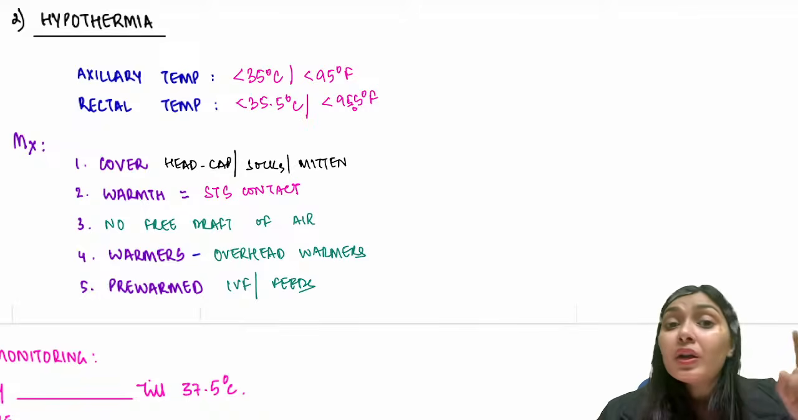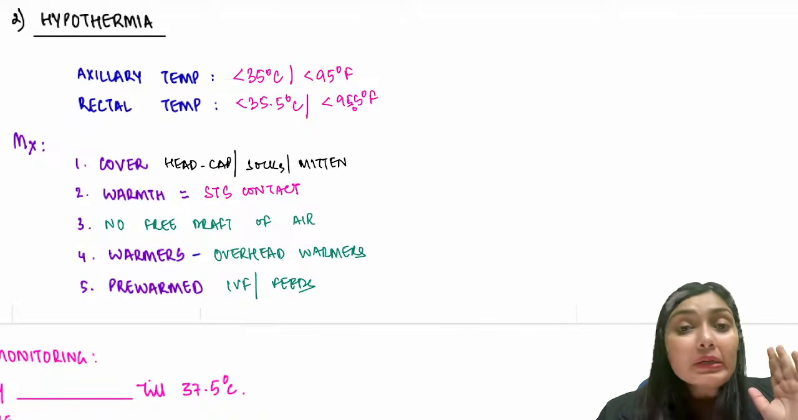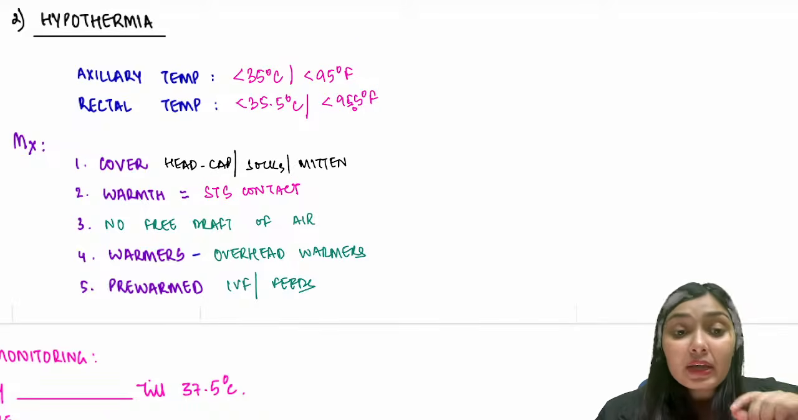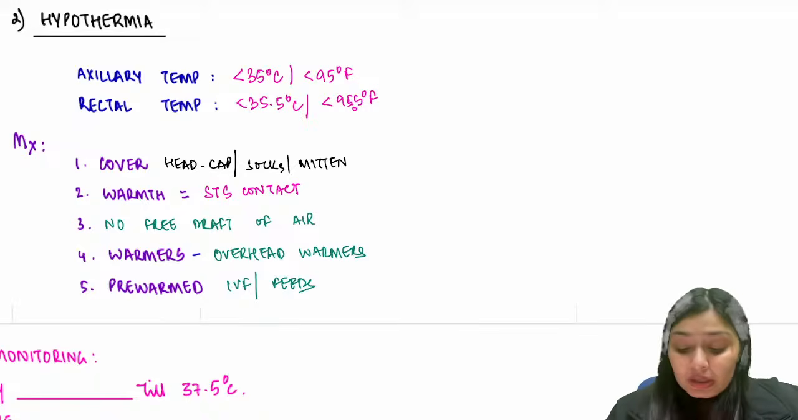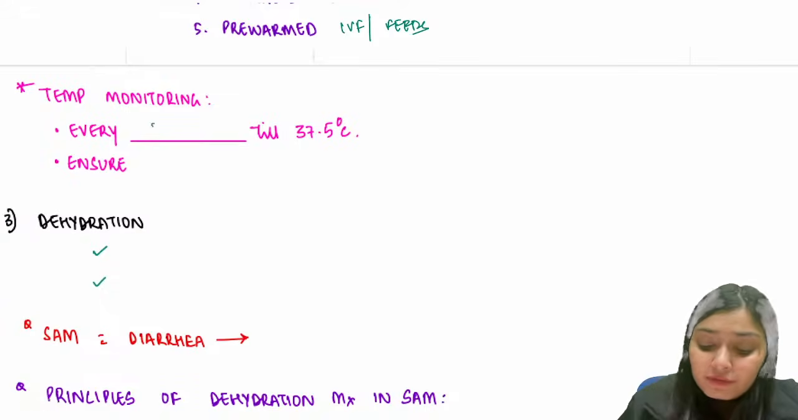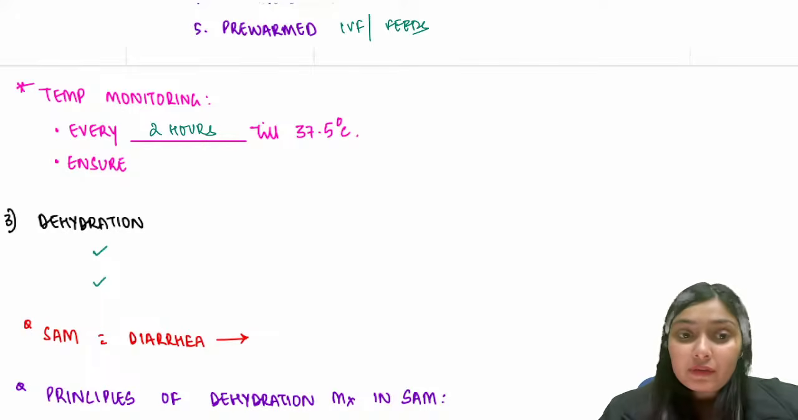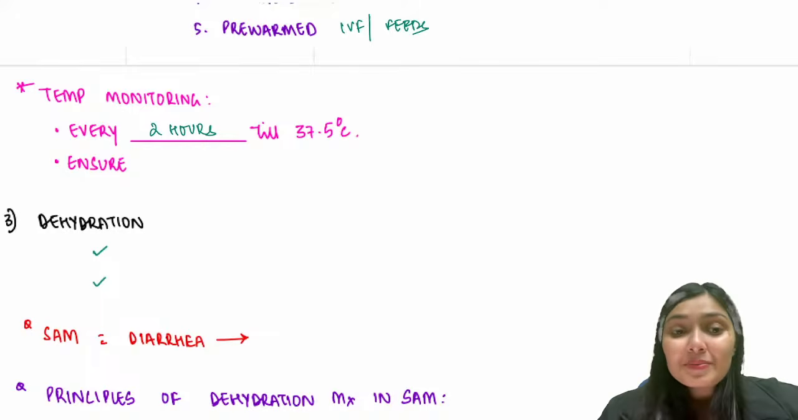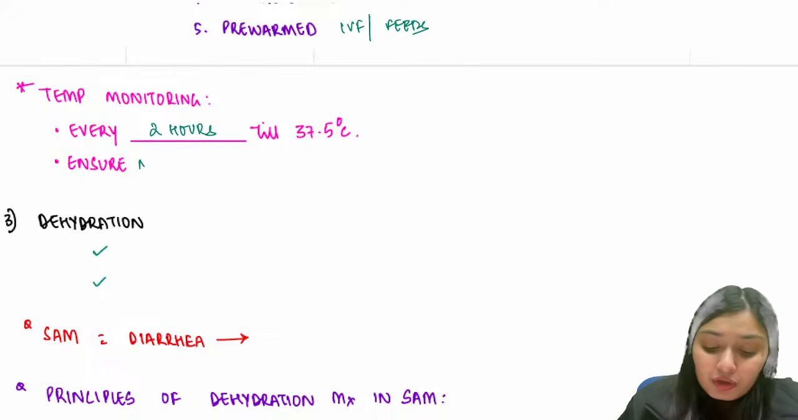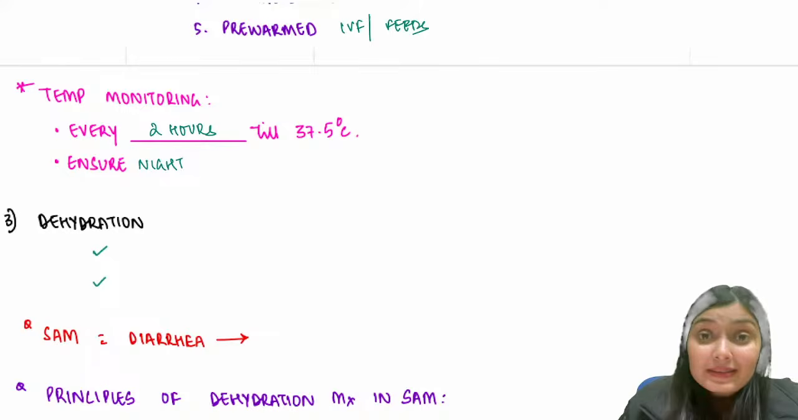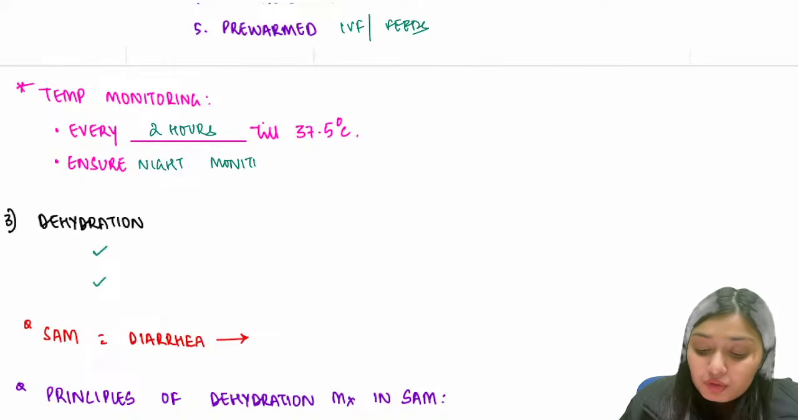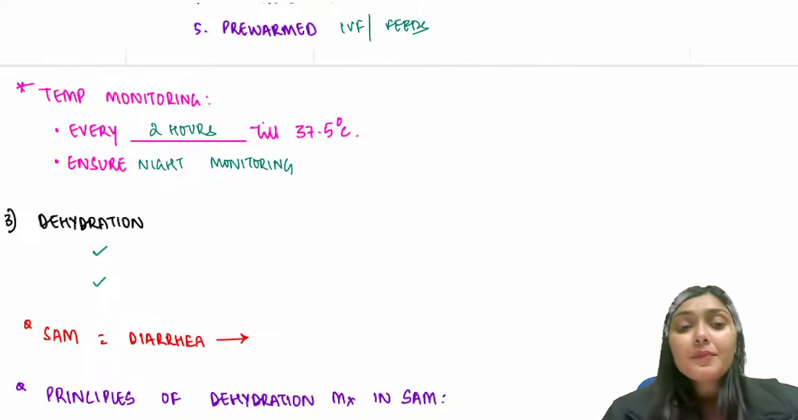Now, like we were monitoring hypoglycemia, we are again going to monitor hypothermia. We're going to check temperature again and again. How soon are you going to check the temperature? The temperature monitoring has to be every 2 hours till the temperature comes up to 37.5. And once this temperature has been reached, then every 12 hourly or so you can monitor. And again, we have to ensure night monitoring, because in the night, again, hypothermia chances increase because of the temperature drop. So night monitoring has to be done. So this is all about your management of hypothermia.